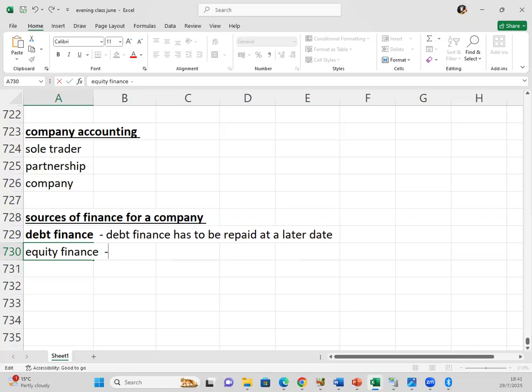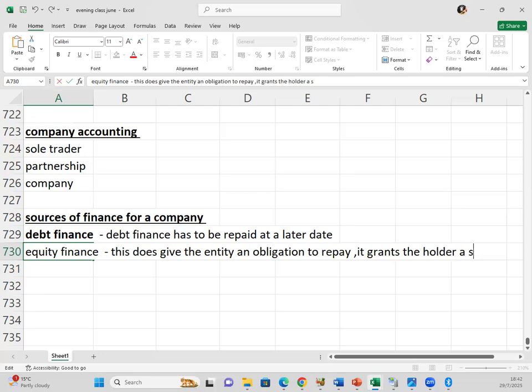What is equity finance? This does not give the entity an obligation to repay. It grants the holder a share in the company.